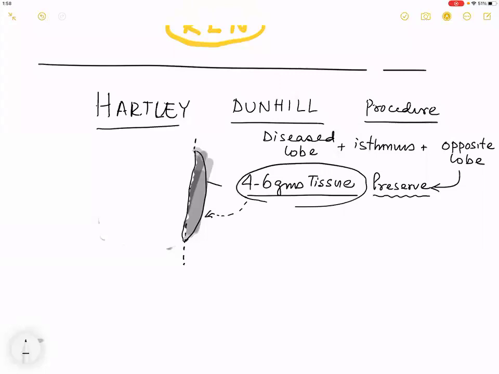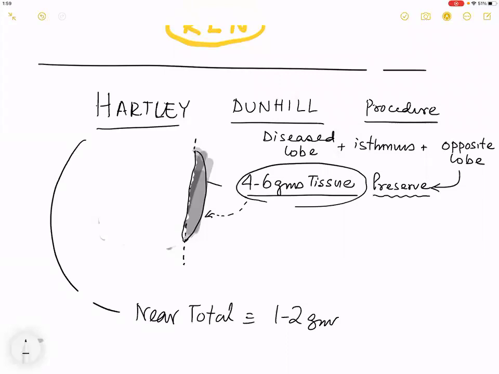So what is the difference between a Hartley-Dunhill and a near total thyroidectomy? In a near total thyroidectomy, only 1 to 2 grams are preserved. In a Hartley-Dunhill, how much will you preserve? 4 to 6. Okay, right.